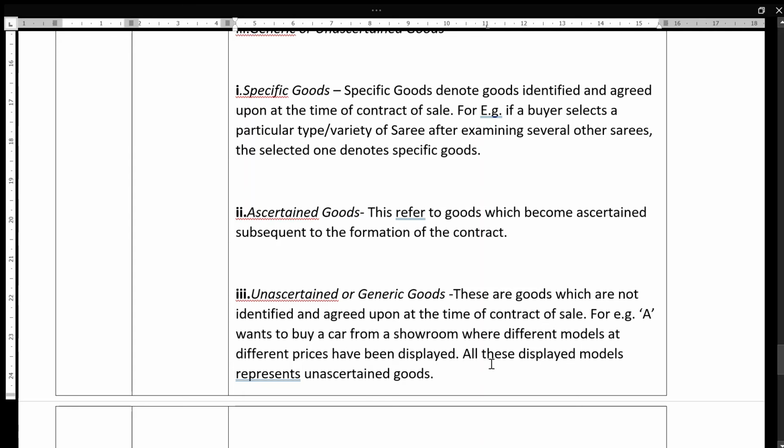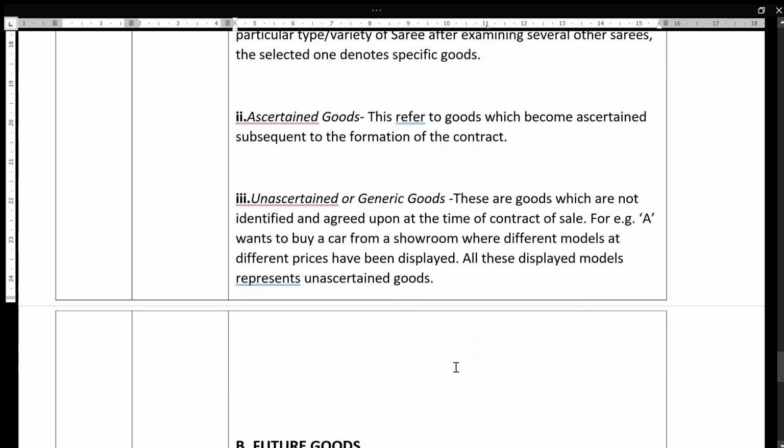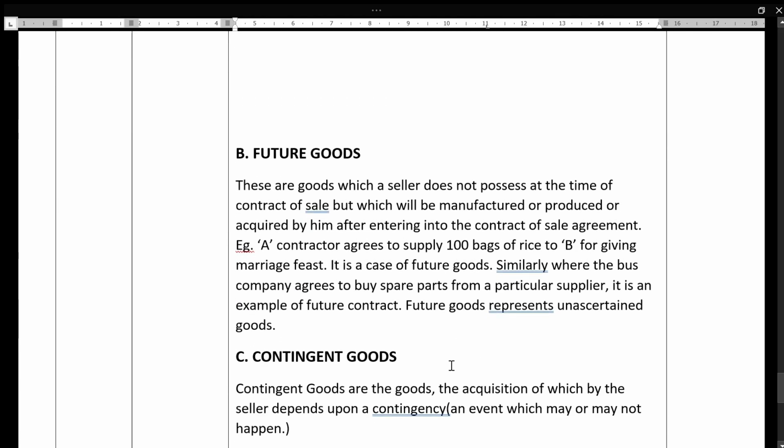For example, A wants to buy a car from a showroom where different models at different prices have been displayed. So all these displayed models represent unascertained goods. So unascertained goods are not identified, not agreed upon at the time of the contract of sale. Next, future goods. These are goods which a seller does not possess right now, but which will be manufactured or produced or acquired by him after entering into the contract.